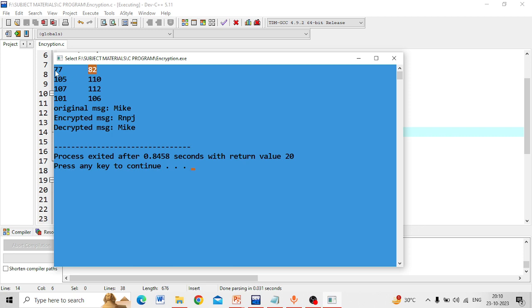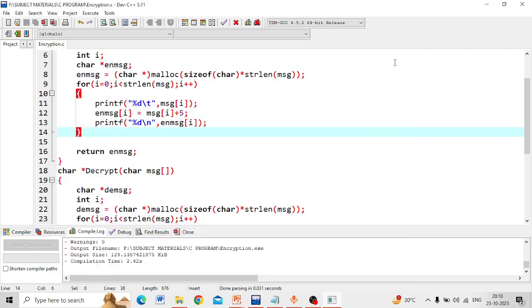Here you can see that 77 is the ASCII value of capital M, and by adding 5 the value is 82, which is the value of the character capital R. Like that it takes the remaining characters and the value added with 5, and the result value is 110, which is the ASCII value of the character n. Like that it is happening for the remaining characters. From this you can understand what is happening, and also what encryption and decryption are, and how we can do it very simply by using this approach.